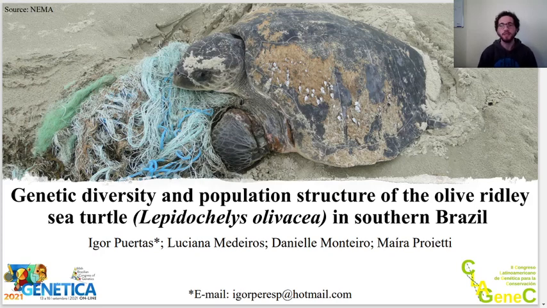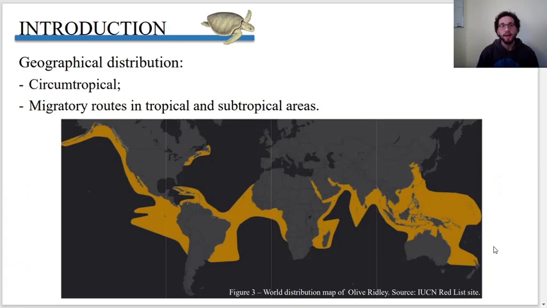I'm an undergraduate student from Universidade Federal do Rio Grande, and I'm going to present my research entitled Genetic Diversity and Populational Structure of the Olive Ridley sea turtle, Lepidochelys olivacea, in southern Brazil. The olive ridley has a circumtropical distribution, nesting in tropical waters with migratory circuits in tropical and subtropical areas.